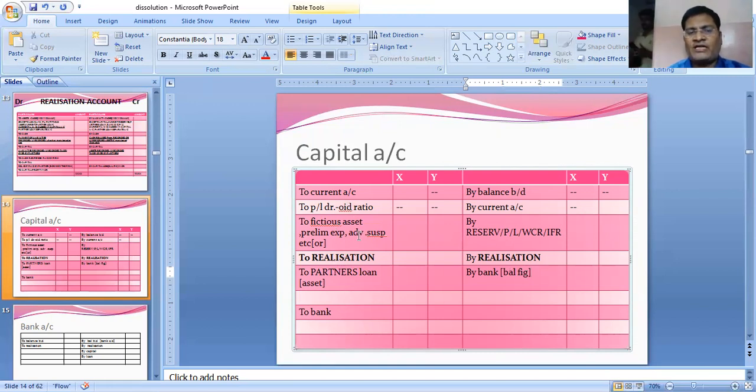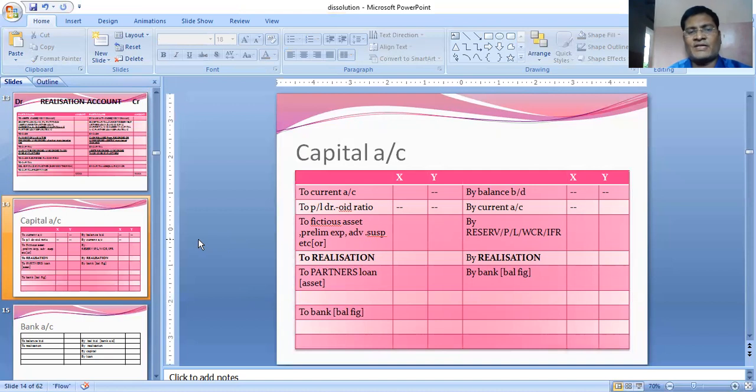We close all the fictitious assets, and realization losses are transferred over here. The partner's loan account is closed over here. The asset part of the loan, the investment to the partner, is closed over here only. To partner's loan asset, and to bank as the balancing figure. Either of the two can apply, or it can be different for different partners. So with to bank as the balancing figure, we get our capital account done.